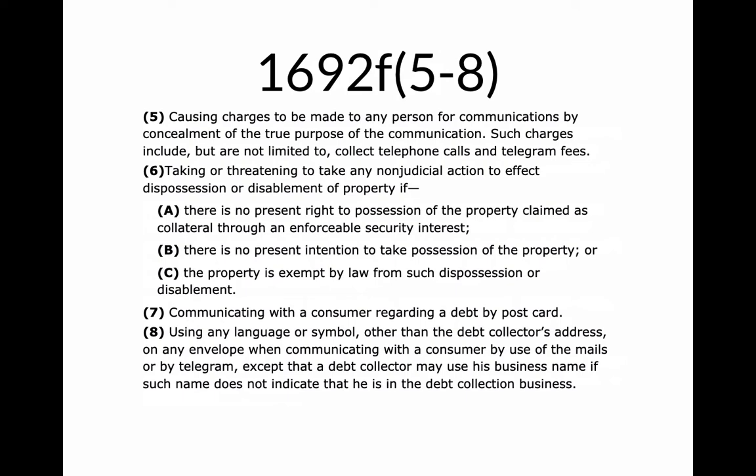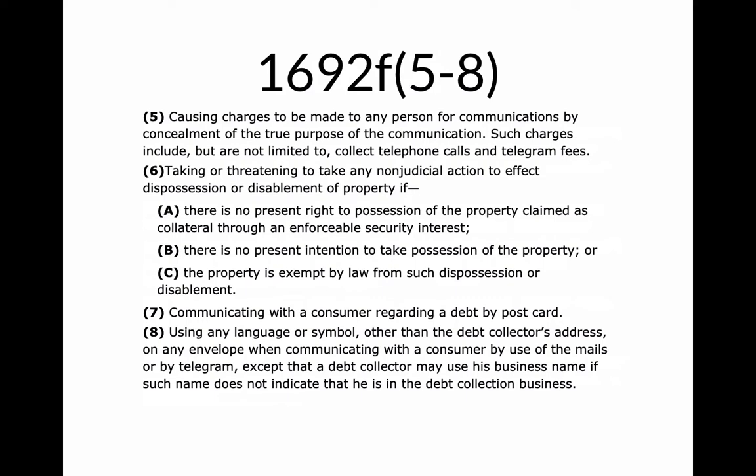And these are not really talking about post-dated checks. But number 5 says causing charges to be made to any person for communications by concealment of the true purpose of the communication. Such charges include, but are not limited to, collect telephone calls and telegram fees. All right, so if you're under a certain age, you may say, what in the world is a collect telephone call? Well, this is long before cell phones, if you were somewhere and you didn't have enough money to make the phone call at a payphone, for example, or maybe you're at a business or a friend's house and long distance calls are very expensive, you could make a collect call.